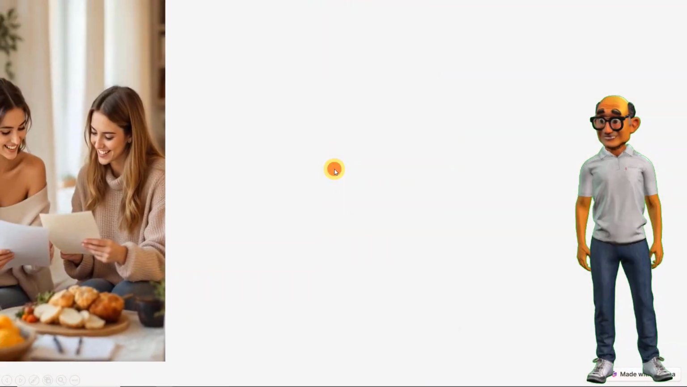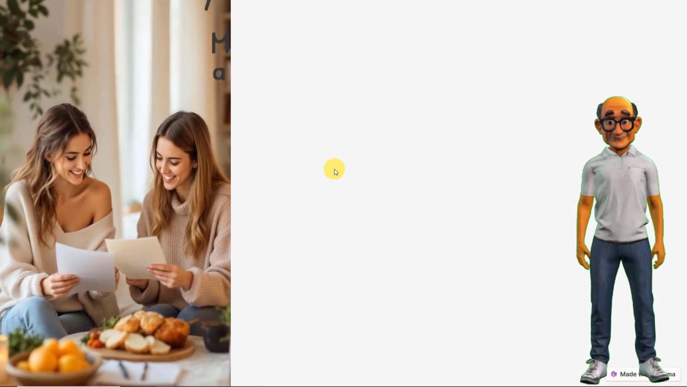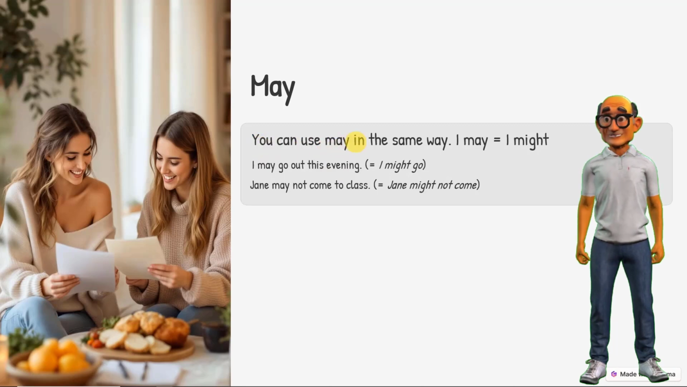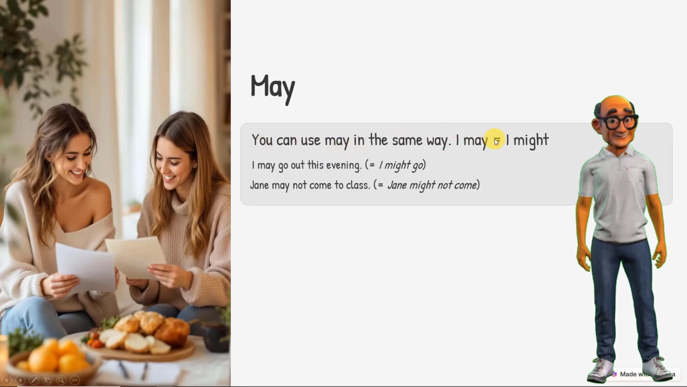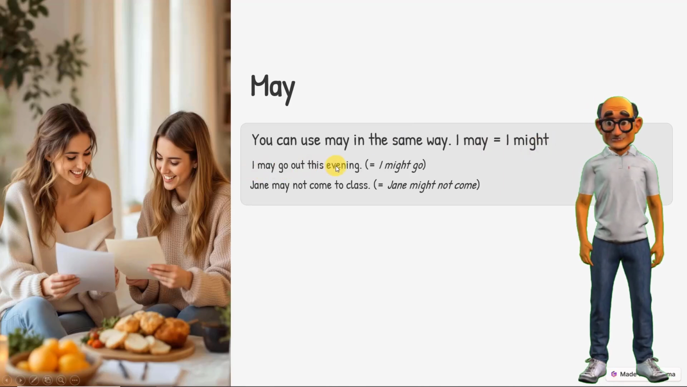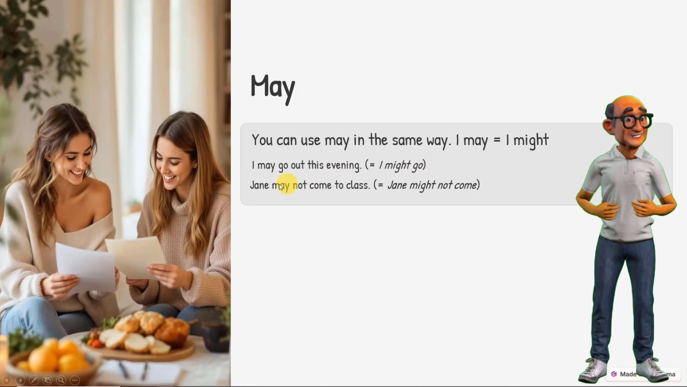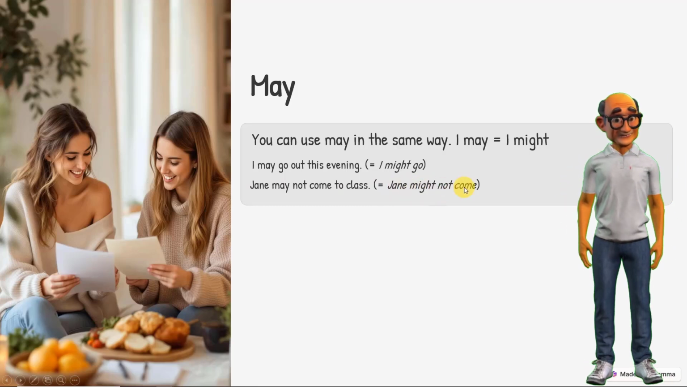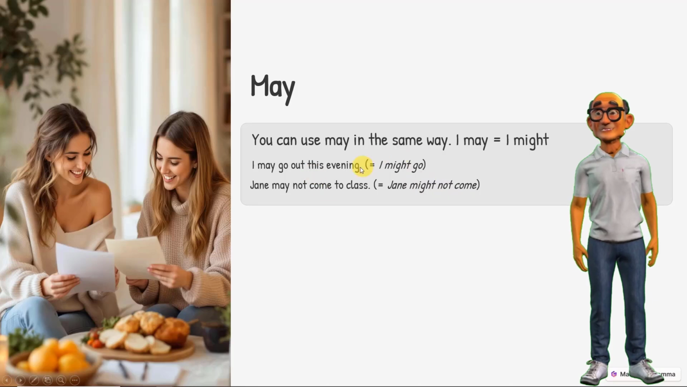Okay, let's look a little bit more into may. Right? You can use may in the same way. I may equals I might. I may go out this evening equals I might go out this evening. Jane may not come to class equals Jane might not come to school or to the class, right? It's basically the same thing, guys.